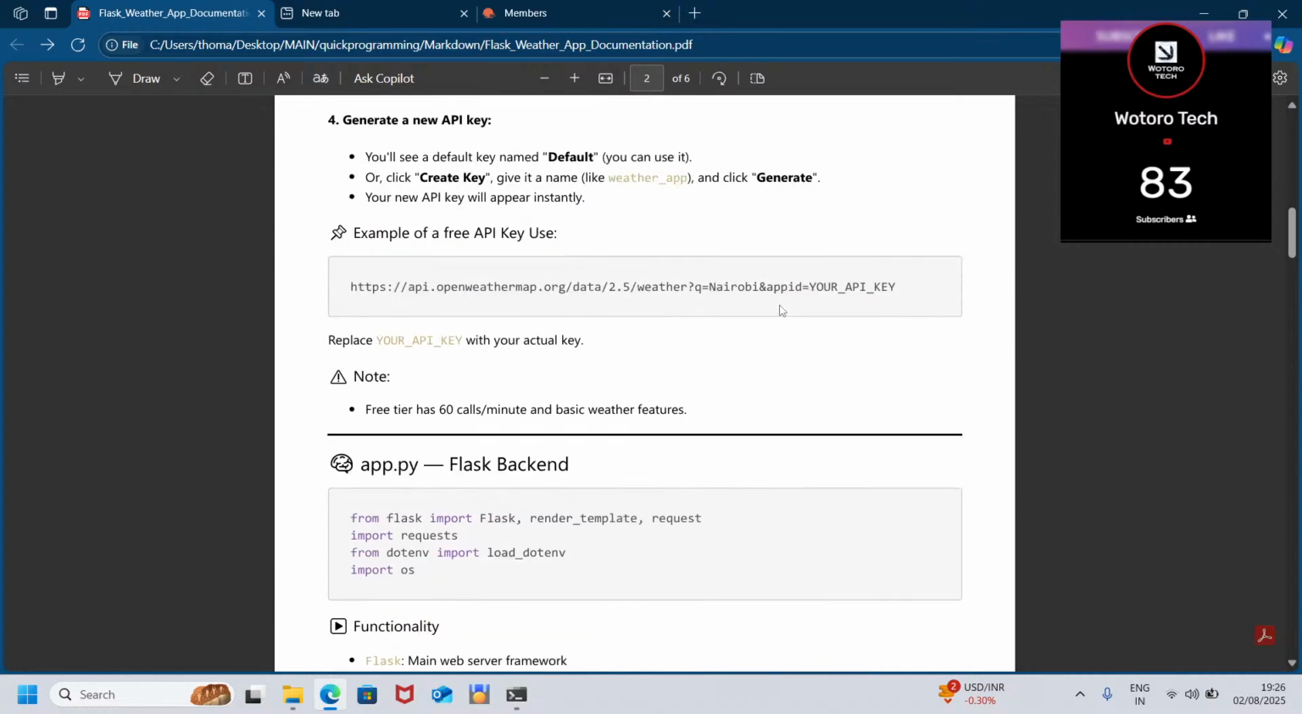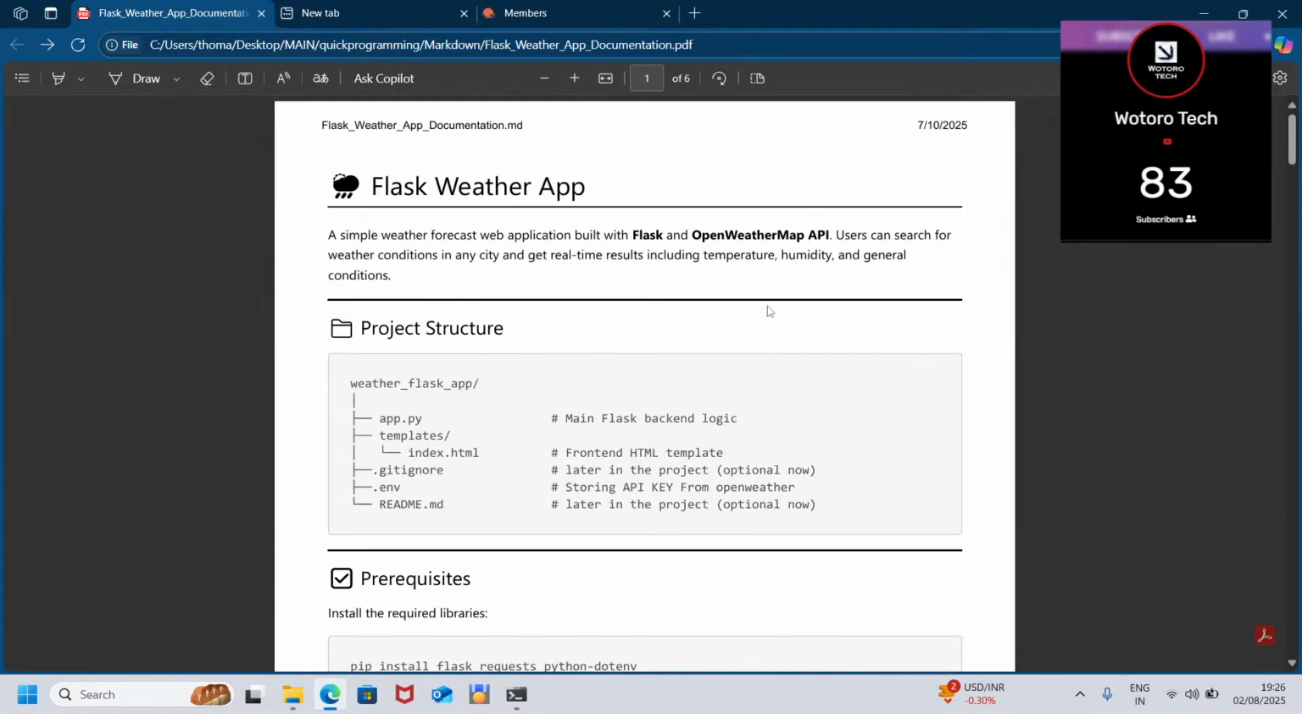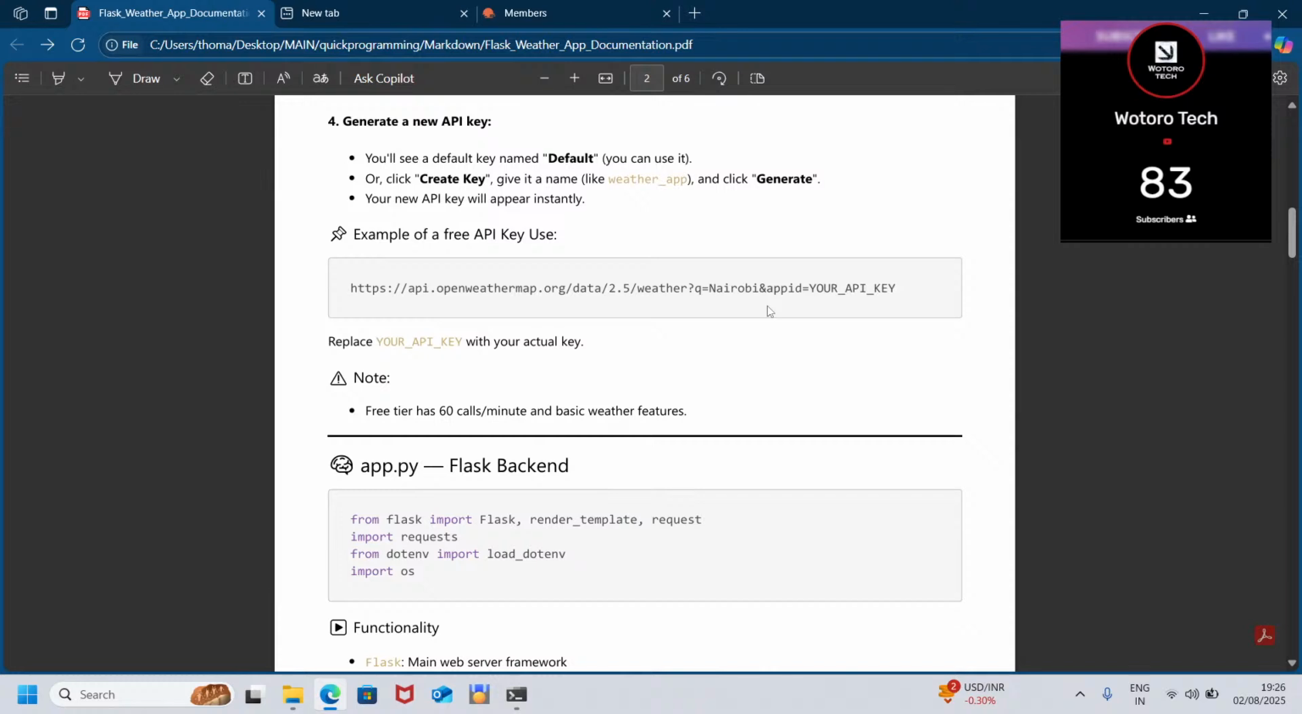Now with that, we are done with our theory. The next step is diving into the practical. Now we're going to build the app. So let's go.